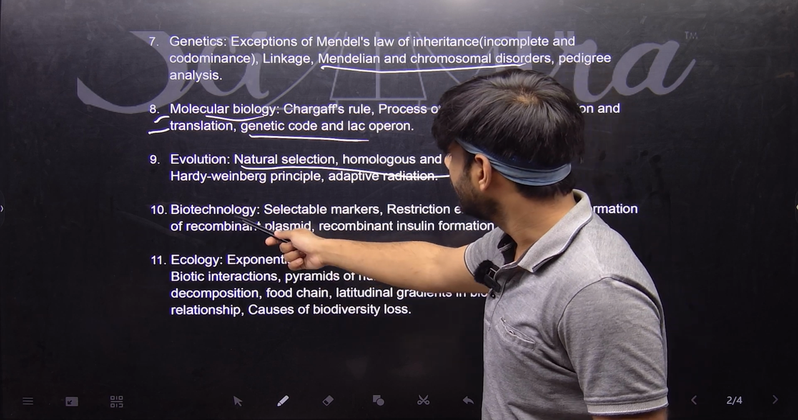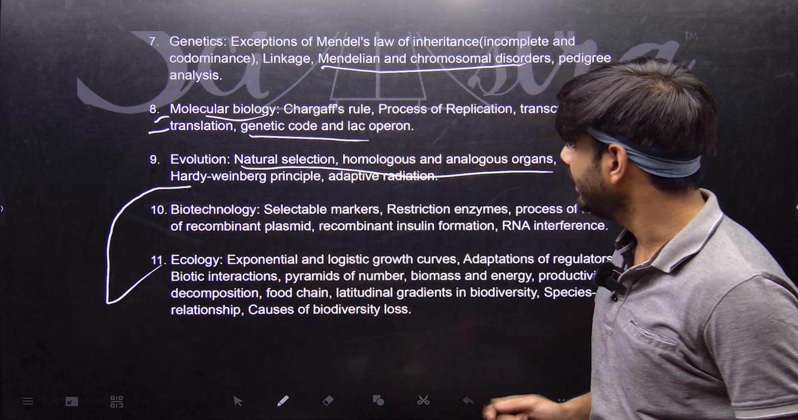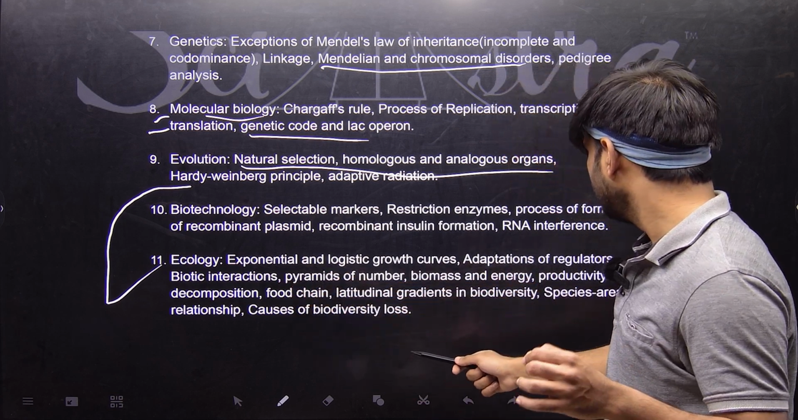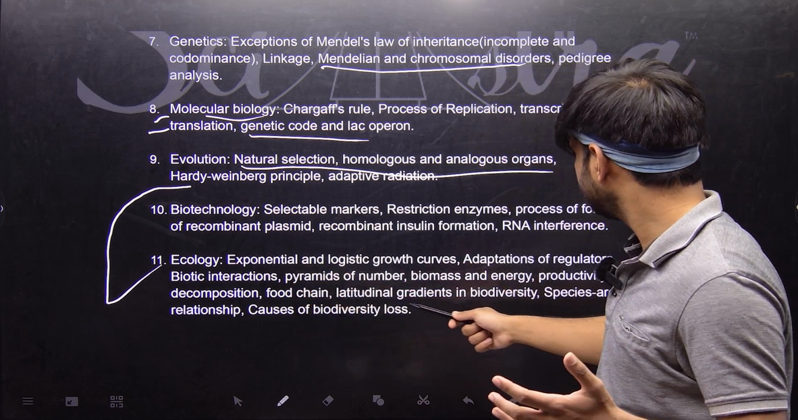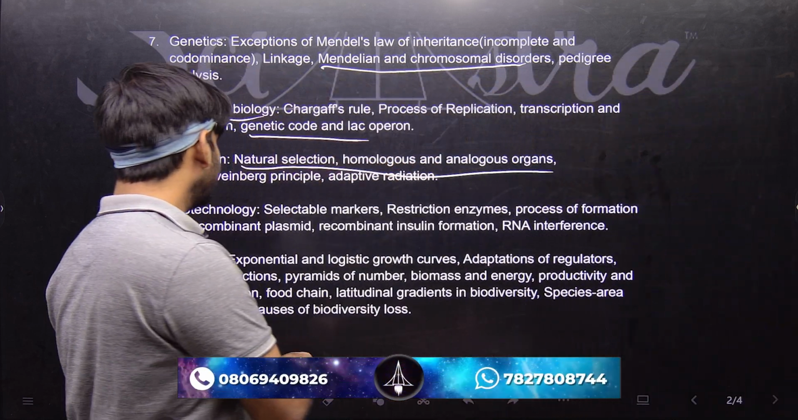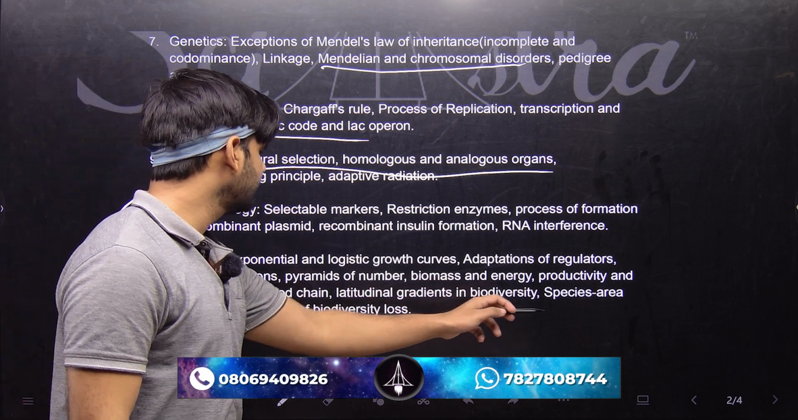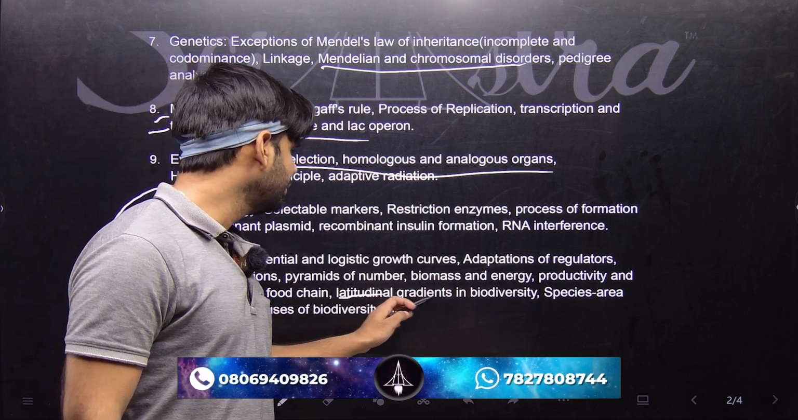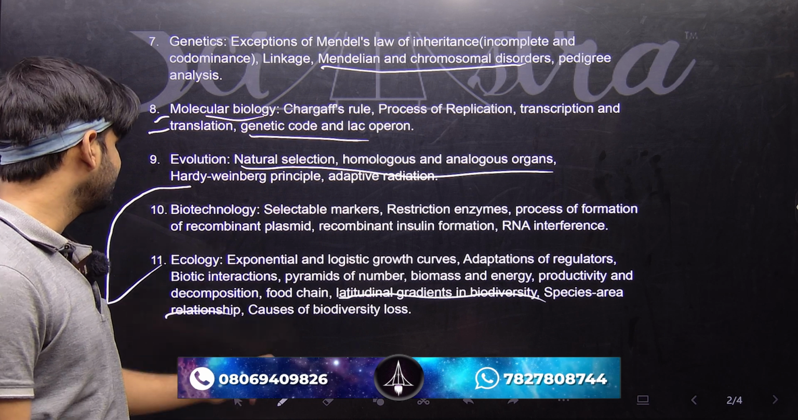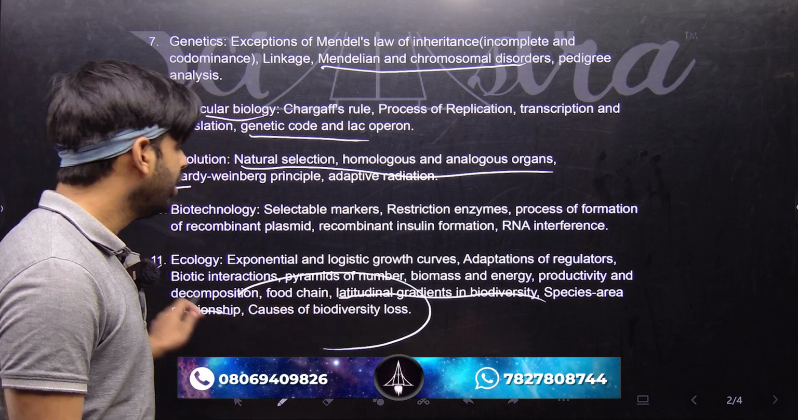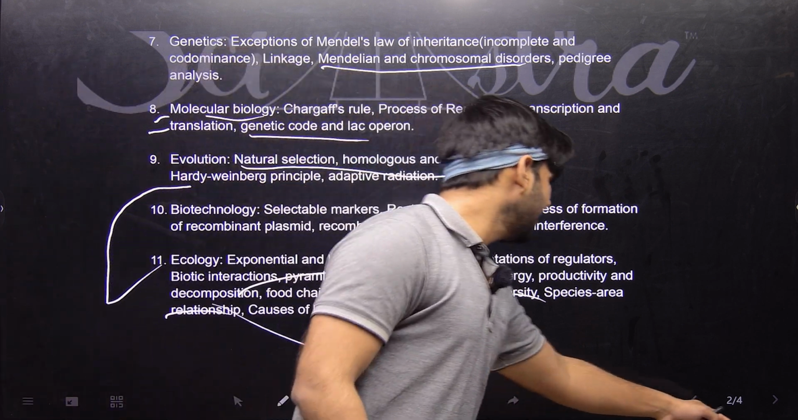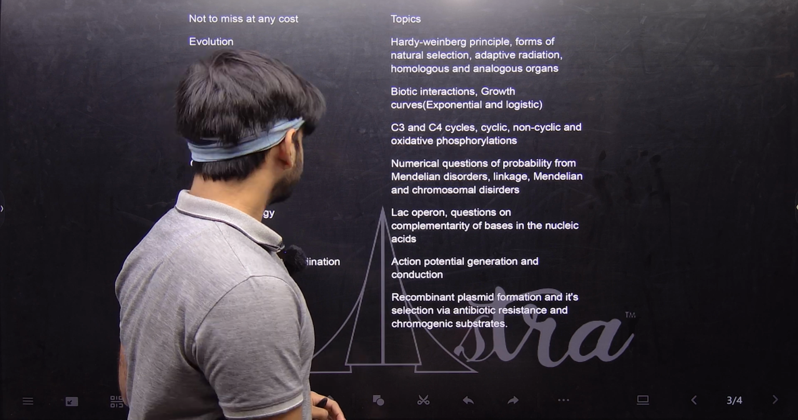Okay. Then after all, we have biotechnology and ecology. So in that, pretty much everything that is there in ecology, like exponential curves, logistic curves, adaptation, right? Regulators, biotic interactions, pyramids of number, right? Definitely latitudinal gradients in biodiversity, species area relationships, right? All the causes of biodiversity loss. This is also very much important, right?